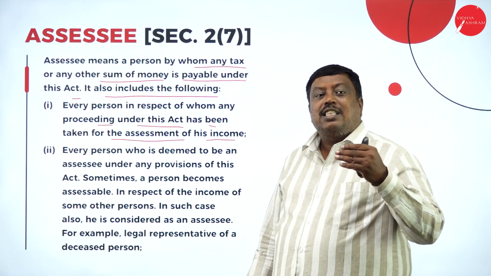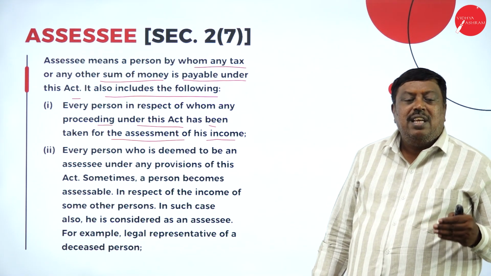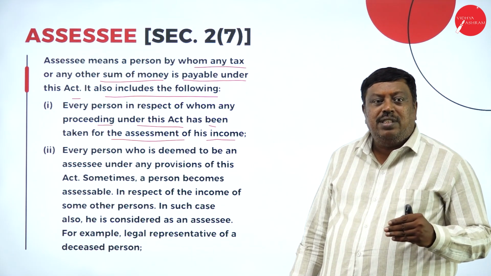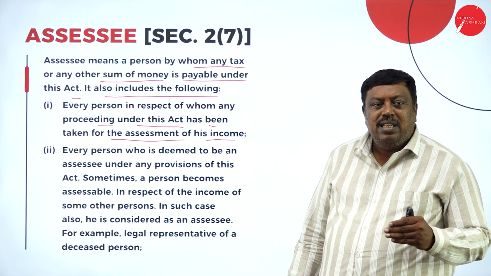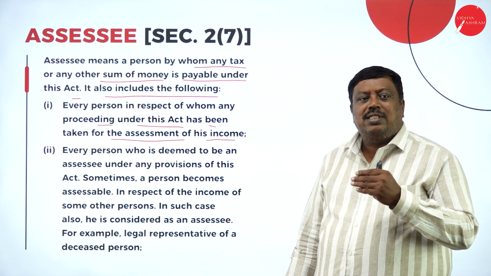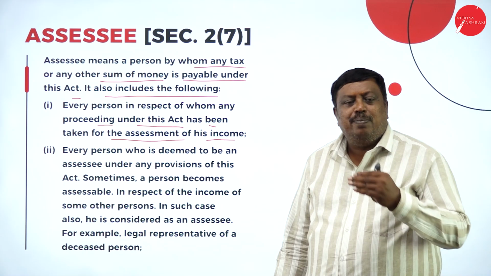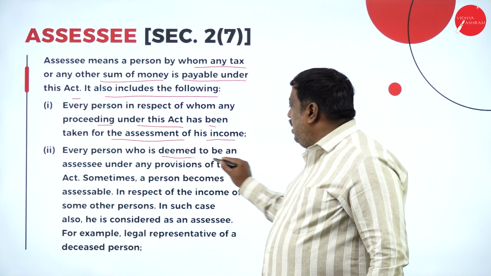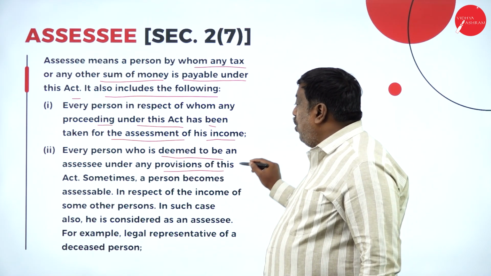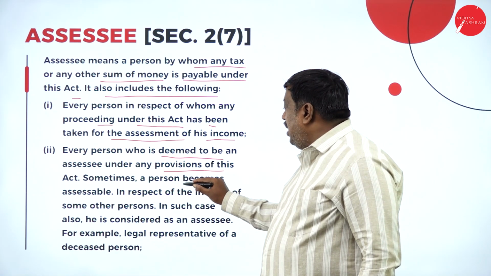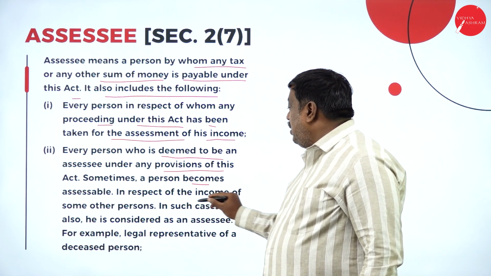So then, as per the Income Tax Act 1961, a person who receives the amount will be called a person under Section 2 subclause 31 and is liable to pay the tax. Every person is deemed to be an assessee under any provisions of this Act. Sometimes a person becomes assessable in respect of income.